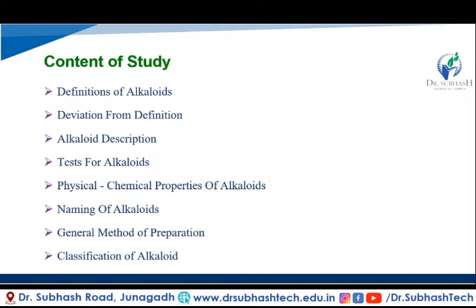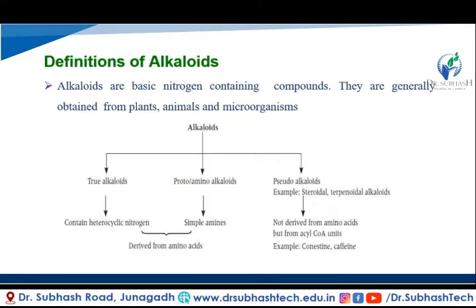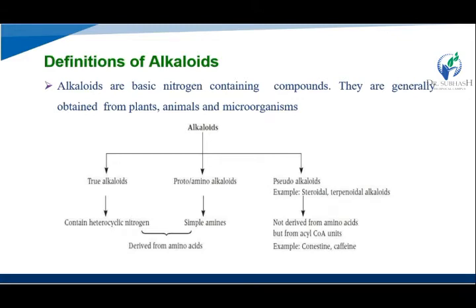First, the definition of the alkaloid. Alkaloids are basic nitrogen-containing compounds. They are generally obtained from plants, animals and microorganisms. Their nature is basic, they contain a nitrogen atom in their structure, and they are generally obtained from plants, animals and microorganisms.